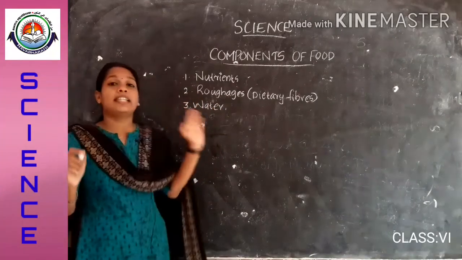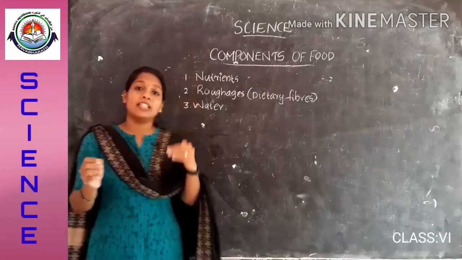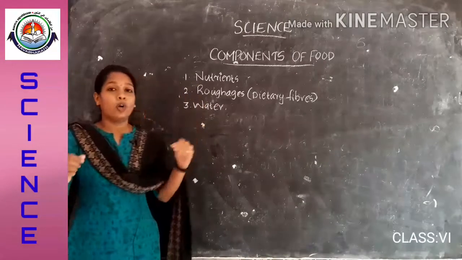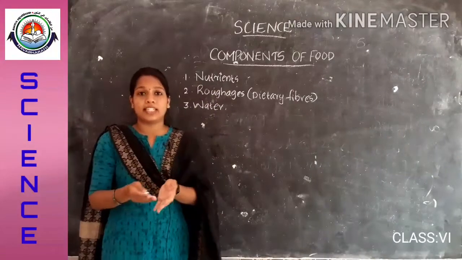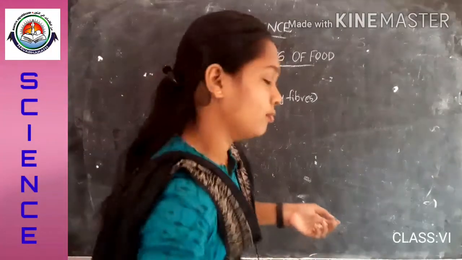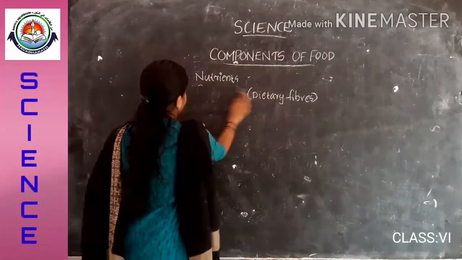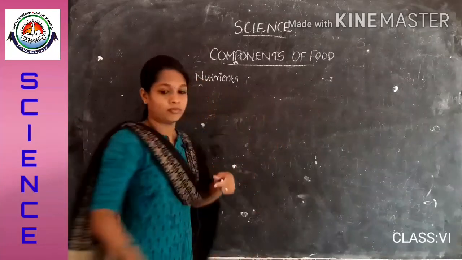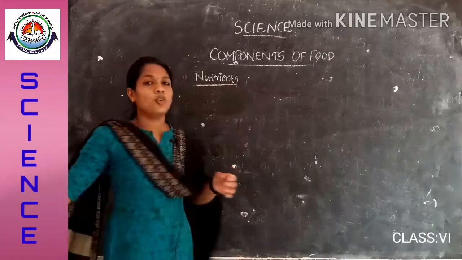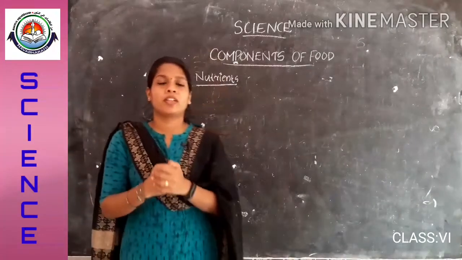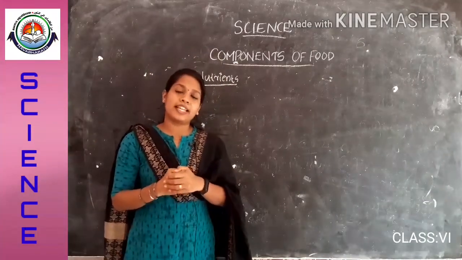These are the three major components in food items, and now we are going to discuss nutrients in detail. So what is nutrients? Did you know about nutrients?